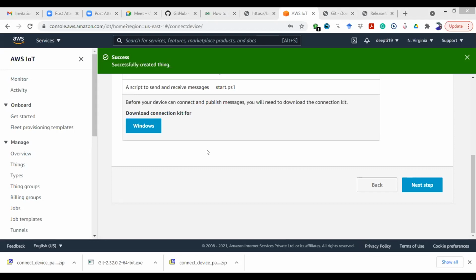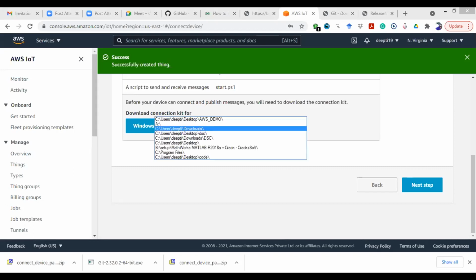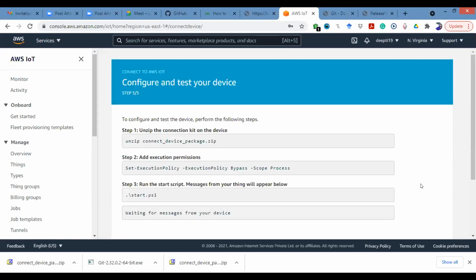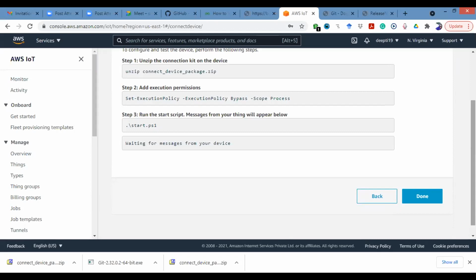Click on this next step first. Click on this next step. Okay. Next, done.